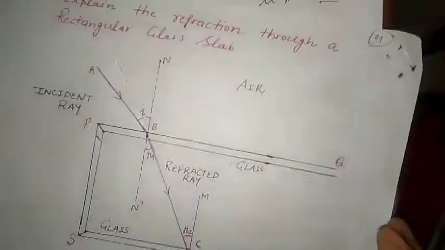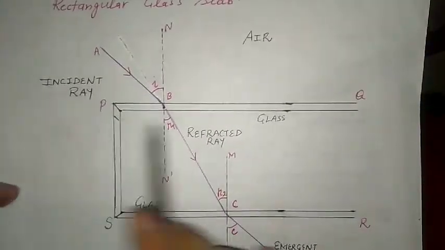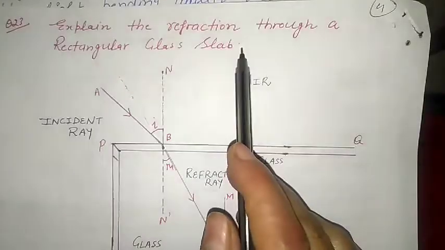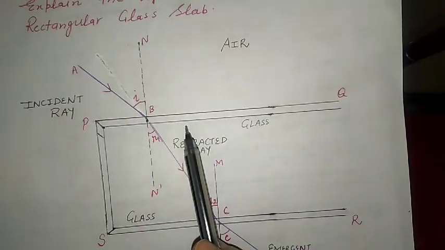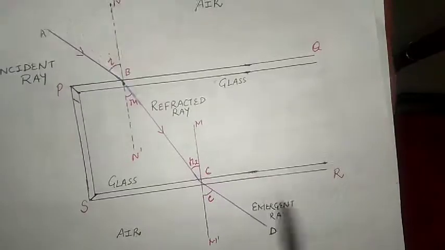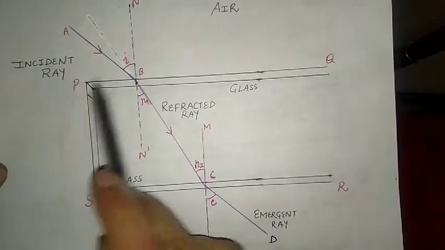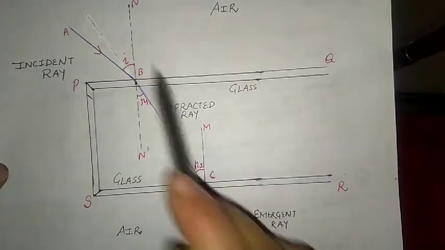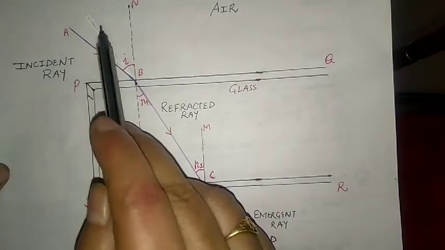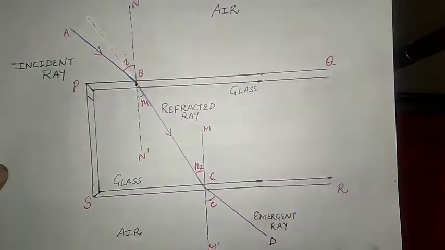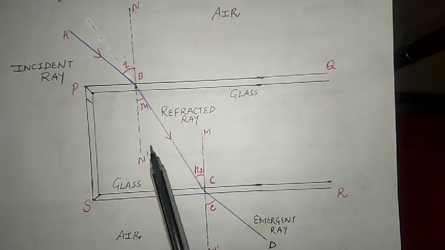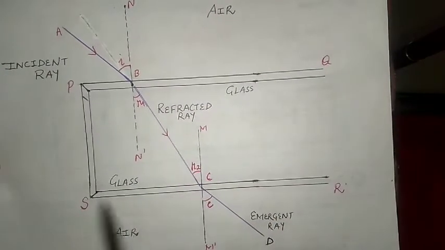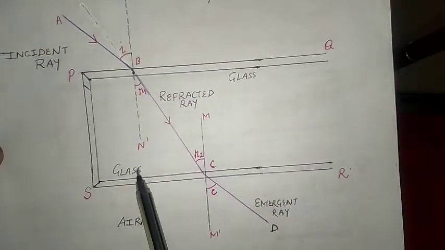the refraction through a glass slab. Explain the refraction through a rectangular glass slab. So this is a glass slab, PQRS. This is an experiment also. First we will see here: this is air, glass, and then again air. PQRS is a rectangular glass slab.